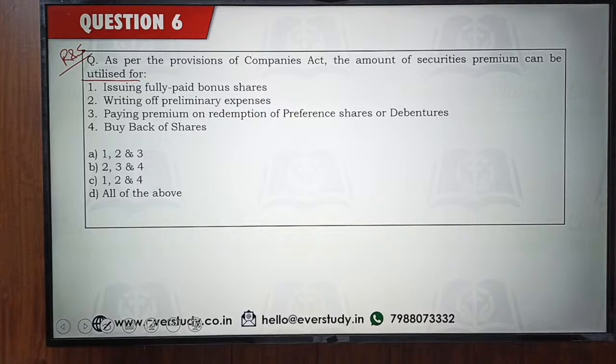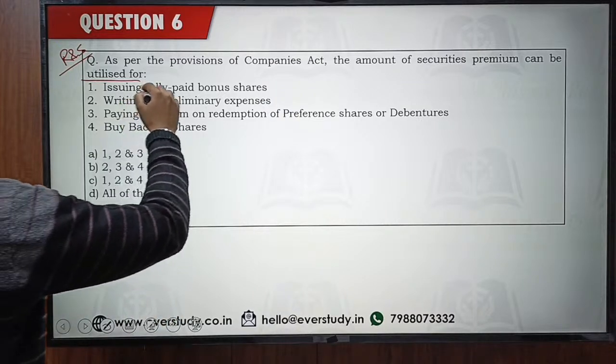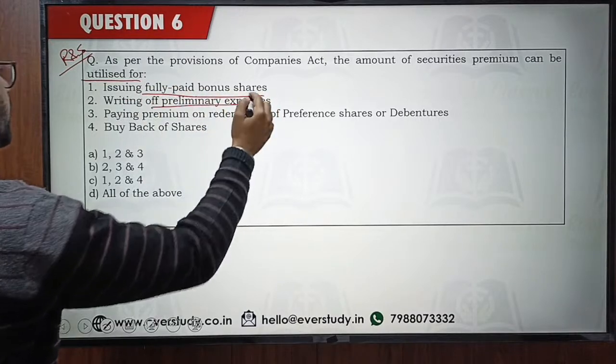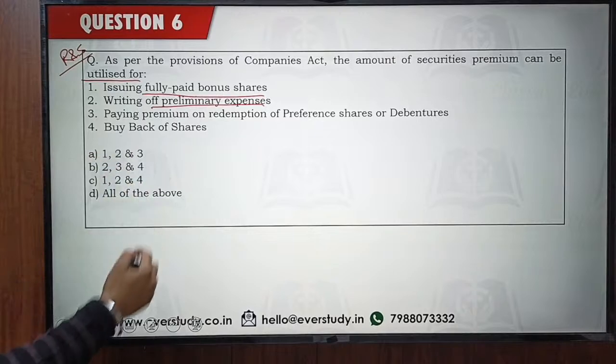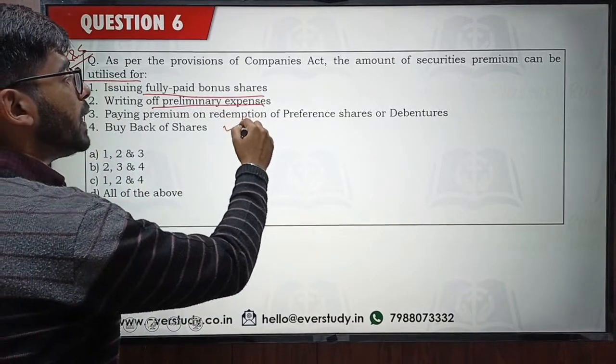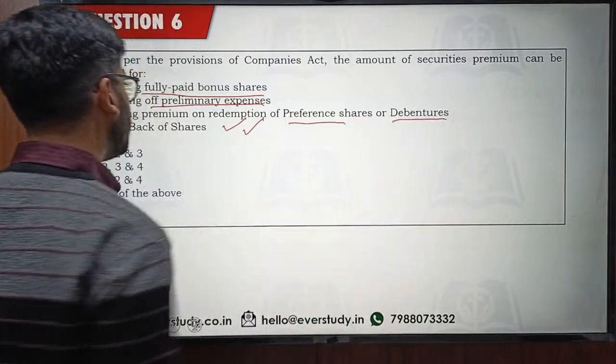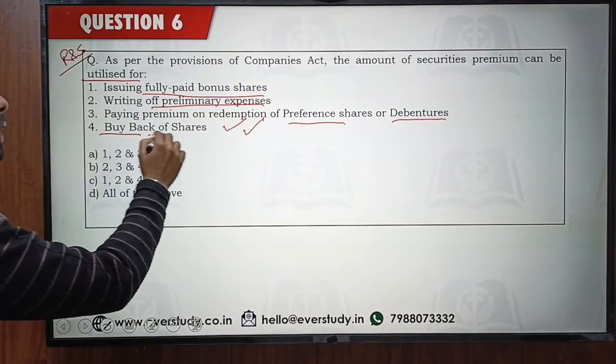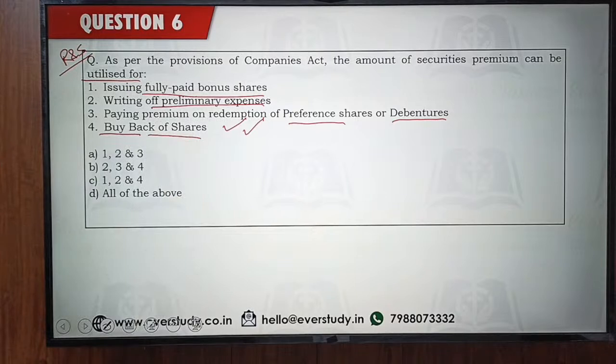Let's see who can give the right answers here. Okay, you are saying all are correct. Naveen, Shubha, Shambhavi, Kavya, Venkatesh, Ellen, saying all of these. Yes, this is absolutely right. You can use the securities premium to issue fully paid bonus shares. You can write off your preliminary expenses and you can also use it to pay premium while redemption, while repaying your preference shares or your debentures, and also at the time of buyback of shares. So for all of these purposes, securities premium can be utilized. This is a very important fact which has to be remembered by you guys.